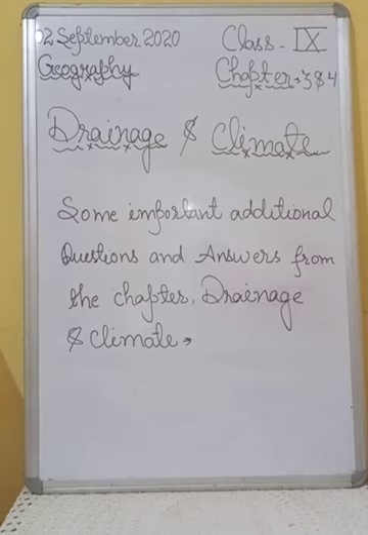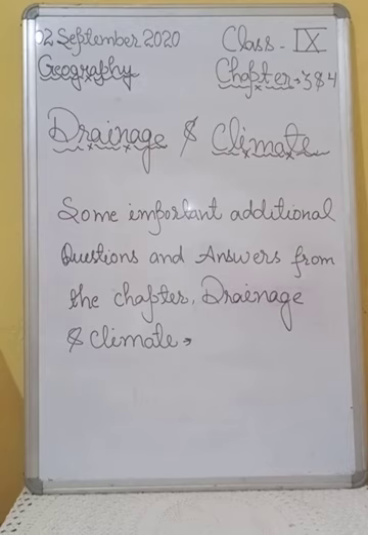Answer number 21 is, air moves from the high pressure area over the southern Indian Ocean in a southeasterly direction and crosses the equator and gets deflected towards the right, towards the low pressure area over the Indian subcontinent, and this is known as southwestern monsoon.